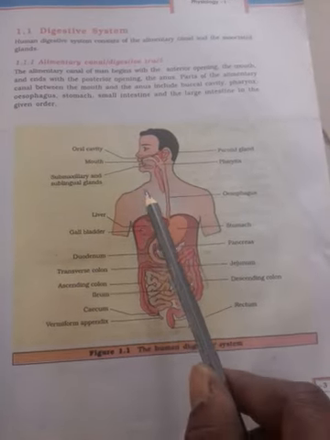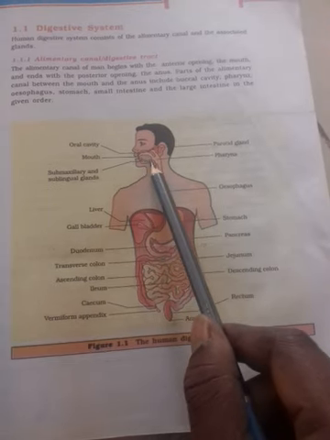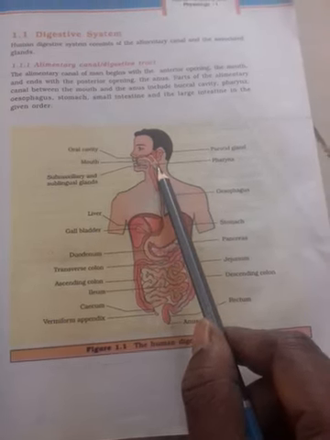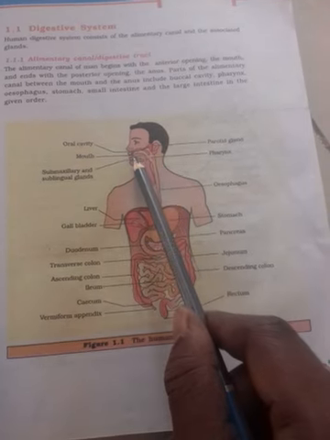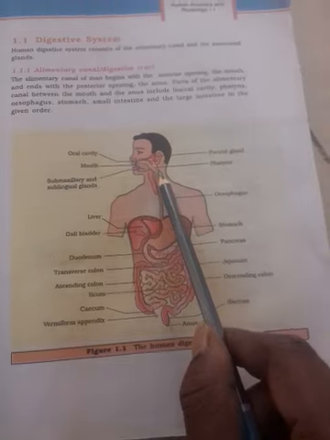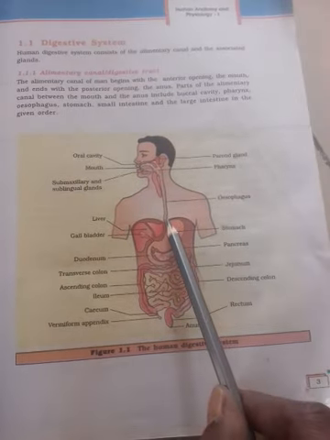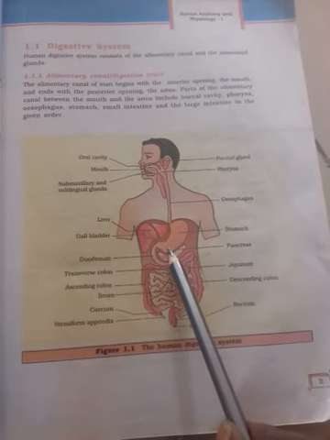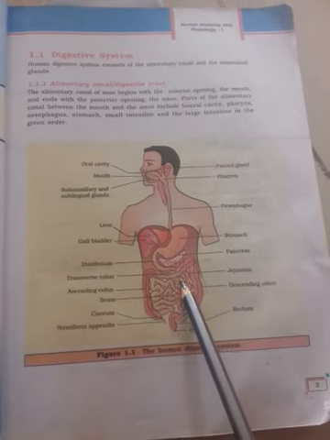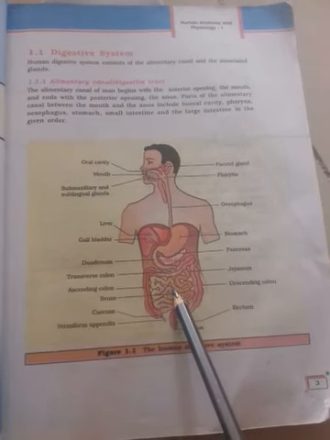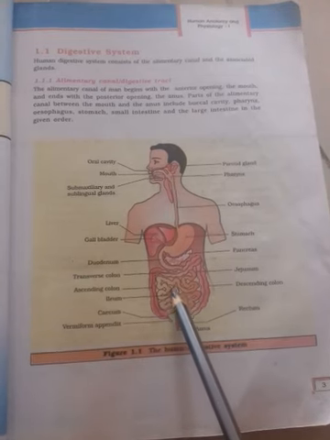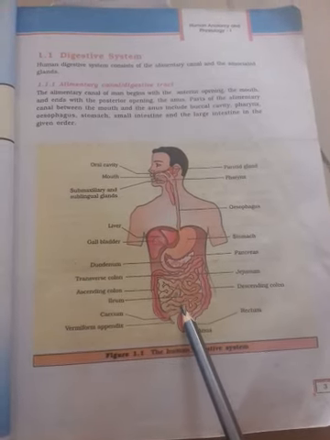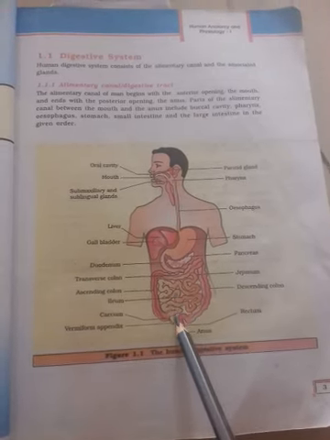Now here, the mouth is followed by the next part. What is this? This is the buccal cavity, followed by the pharynx. Pharynx is the common passage for the respiratory system and digestive system, followed by the esophagus, and followed by this cyclic, distensible, muscular structure called the stomach. The stomach is followed by the small intestine. This is the longest part in the alimentary canal. The small intestine is followed by the large intestine, and it ends with the anus.